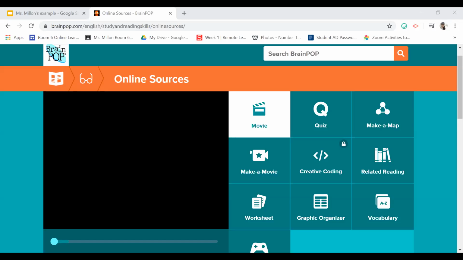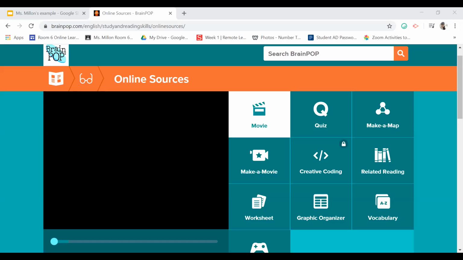And because we have been doing distance learning, we are going to be using a lot of online sources. Now, online sources are any place that you can find information from on the internet. So these could be articles that we're reading online. They could be websites, which we've been using a lot of. They could be news clippings or videos that you find on the internet. So online sources are going to be the primary sources that we use to complete our research project.